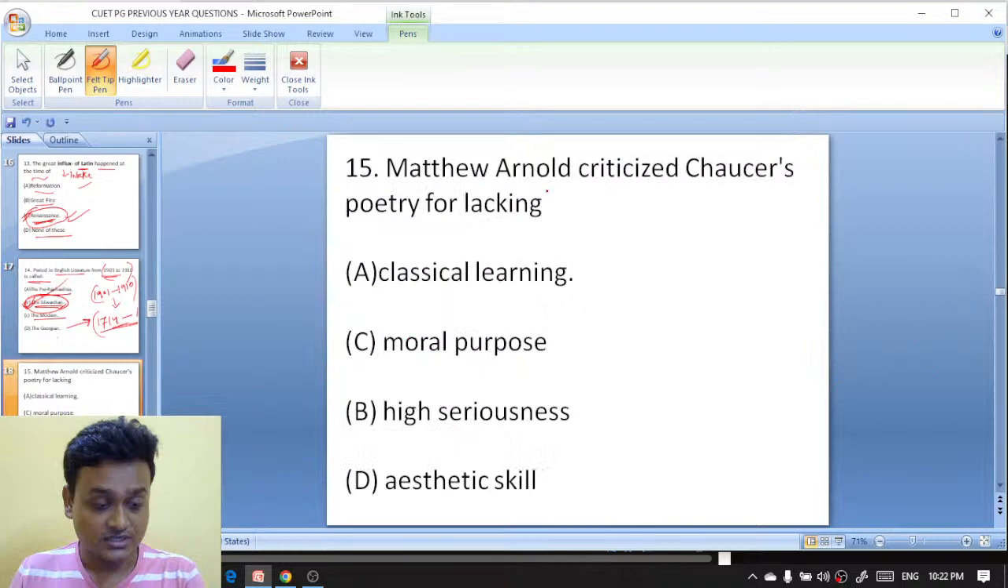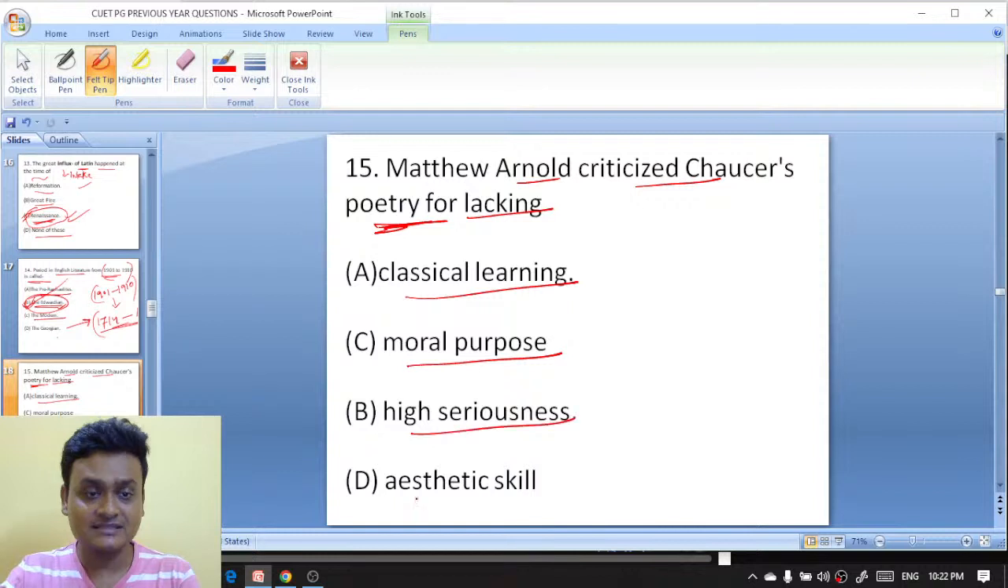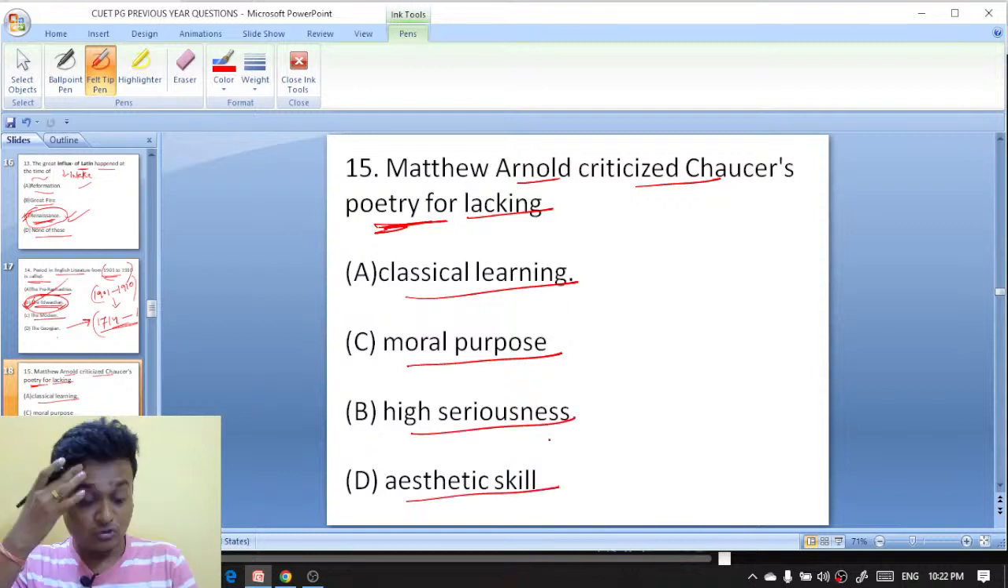Okay, next question. Moving on to question number 15. Matthew Arnold criticized Chaucer's poetry for lacking. For which reason did Matthew Arnold criticize Chaucer? The options are high seriousness, aesthetic skill. What would be the right answer here?